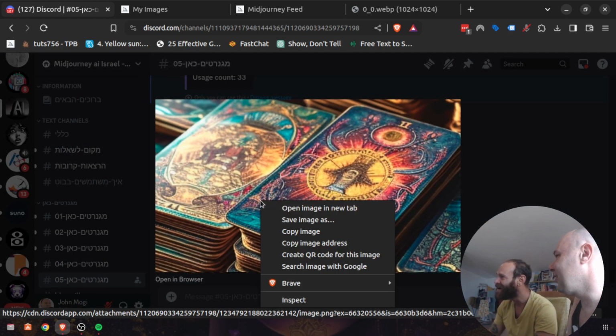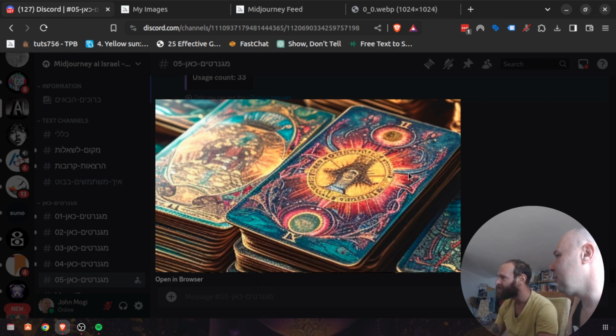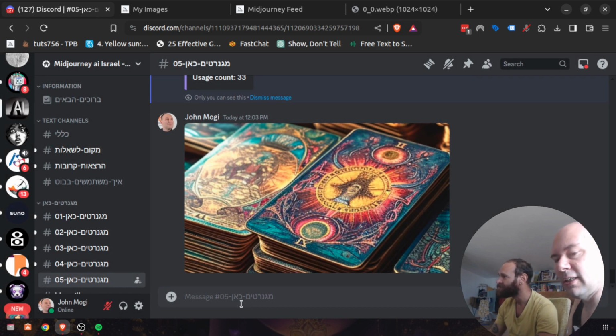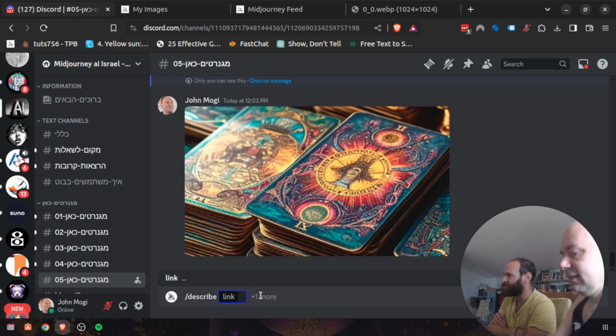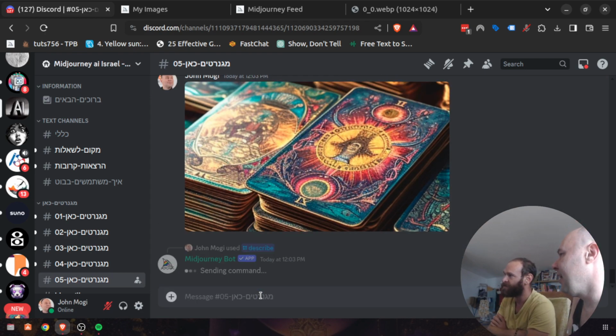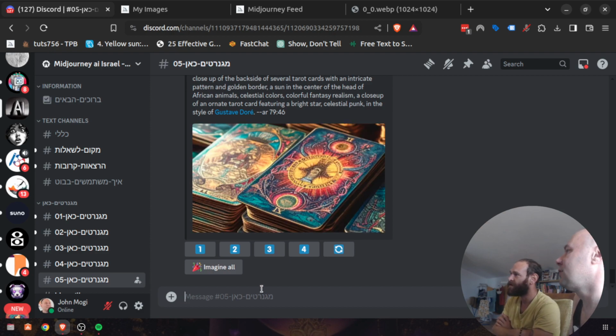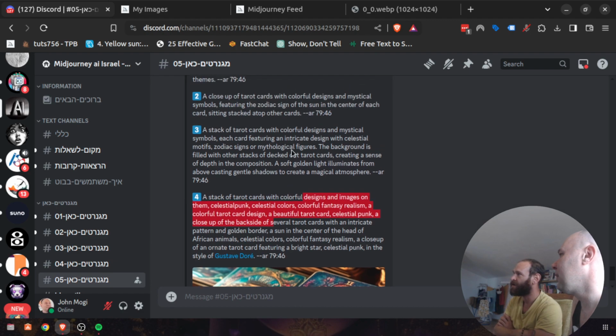Now I just press on it and apply copy image address. Why do I do that? Because I'm going to slash describe it for a link. Oh yeah, this is a nice one. Describe. And now we might need to clean it up, from a stack of cards, for example. So several tarot cards, blah, blah, blah. We need to clean it up.